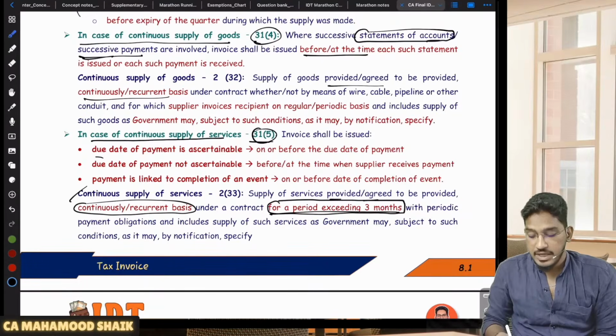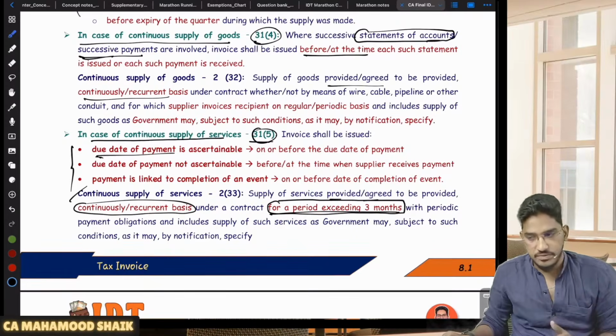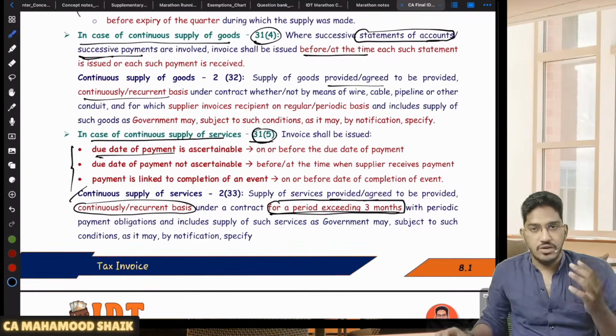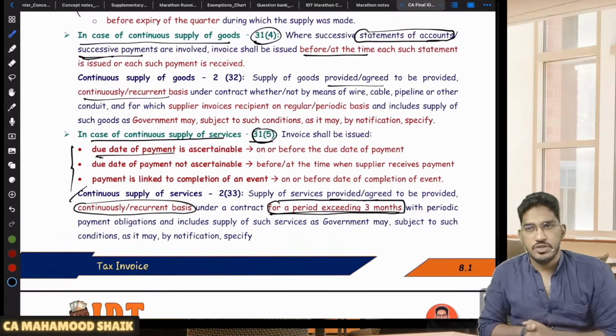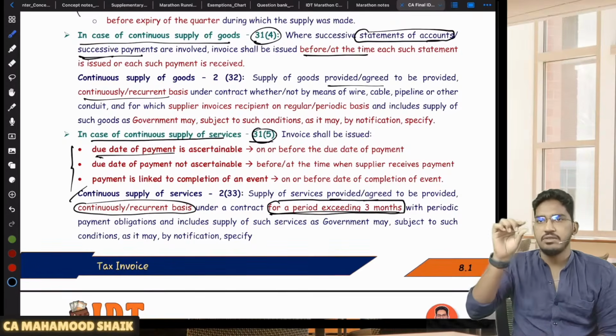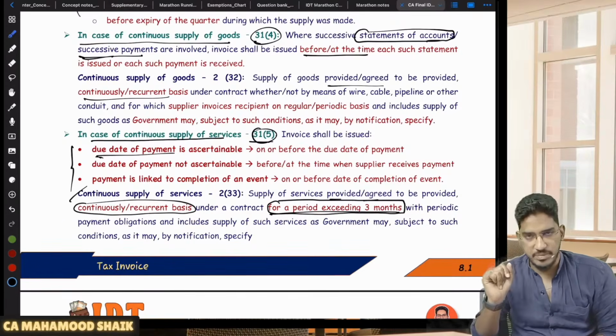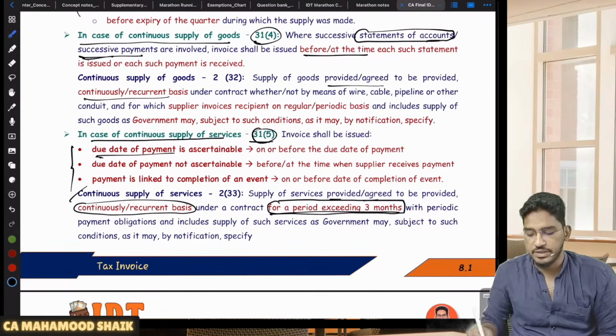The invoice shall be issued, and here they have told 3 terms. If the due dates are ascertainable. First, we have to check the contract. In case of continuous supply of service, check in the contract whether due dates are ascertainable. What does ascertainable due date mean? In the contract, have they clearly given any due date for making payment? If yes, on or before that due date for that respective portion, you are required to give the invoice.